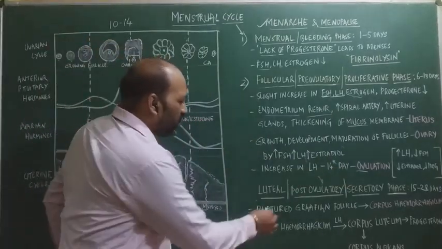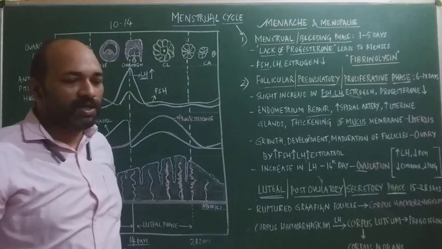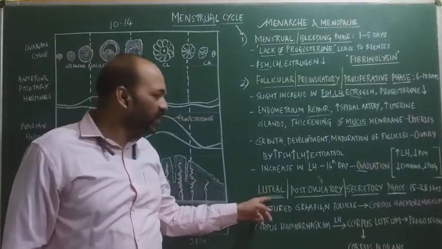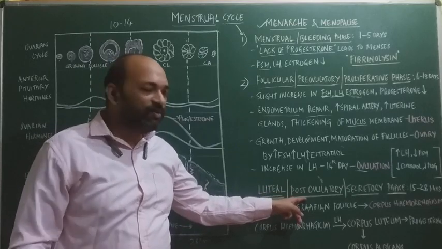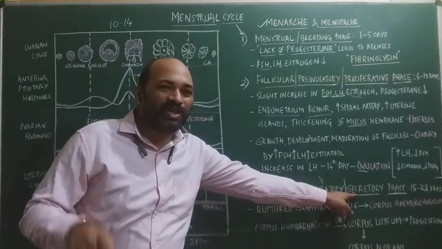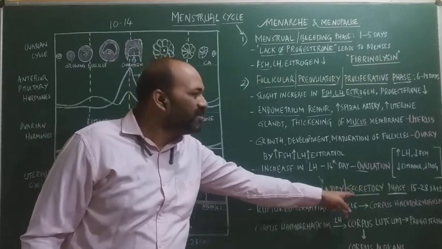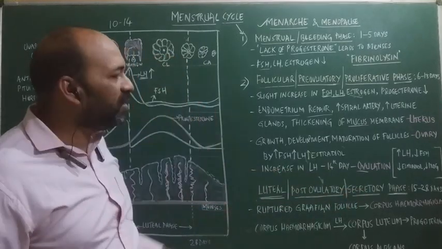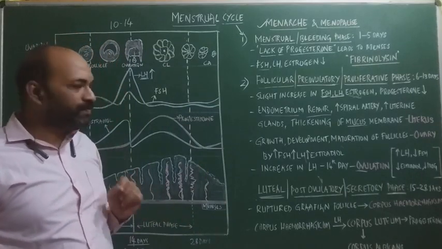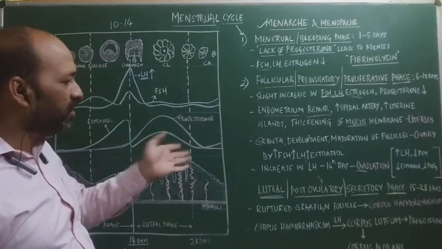Why is it called the luteal phase? Because here the luteal cell formation occurs, luteal phase, as it is after the ovulation, post-ovulatory phase, as there is secretion of the progesterone, secretory phase. So this phase occurs from the 15th to 28th day. So what are the changes that occur in the luteal phase?